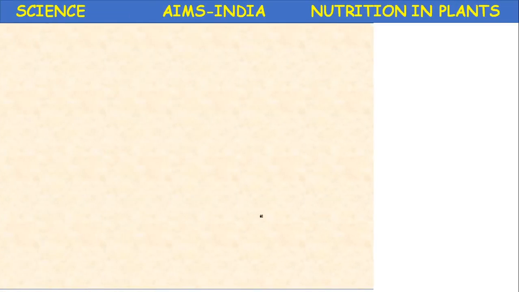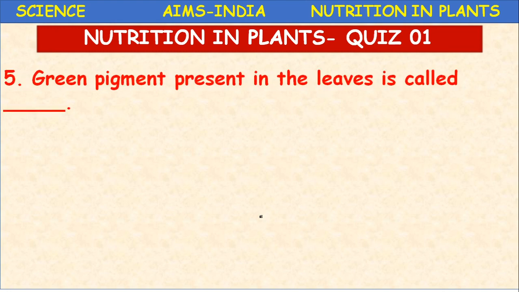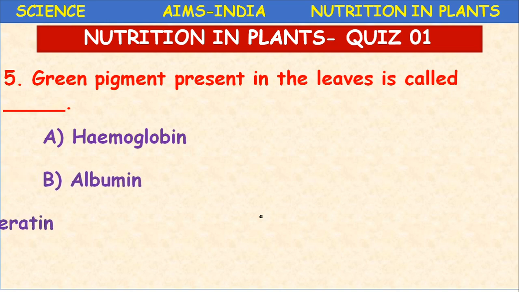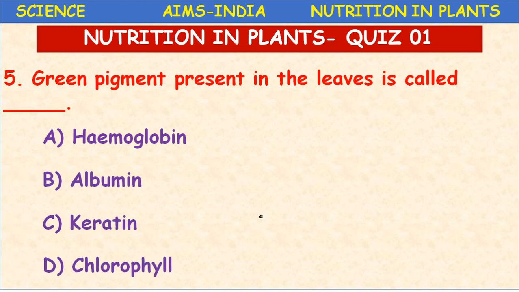Next, the green pigment present in the leaves is called hemoglobin, albumin, keratin, chlorophyll. What is that green pigment? Yes, chlorophyll. Chlorophyll is the green pigment present in the leaves in the special structure called chloroplast. Chloroplasts are the structures in which this chlorophyll pigment is present. Because of the presence of this pigment only, photosynthesis is possible.